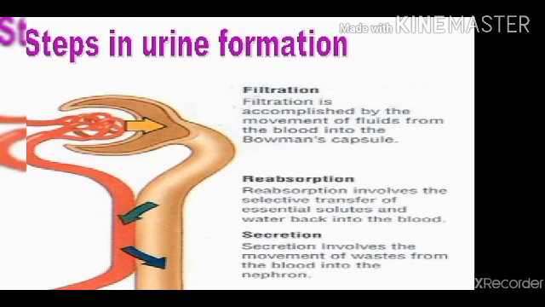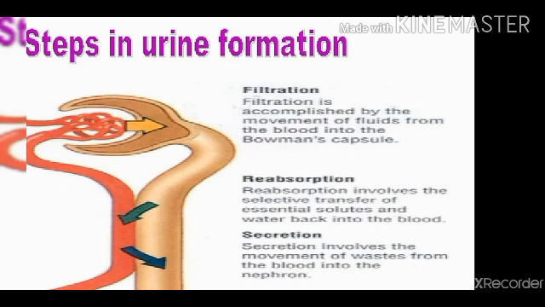Approximately 70% of water and all useful substances, glucose, amino acids, vitamins, hormones, salts, minerals, are selectively reabsorbed from this part. This is called selective reabsorption.